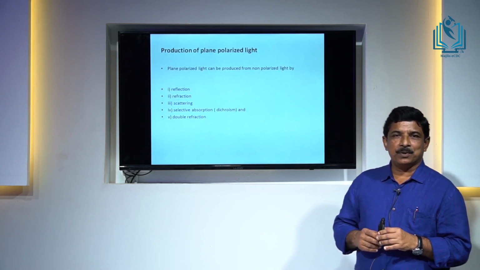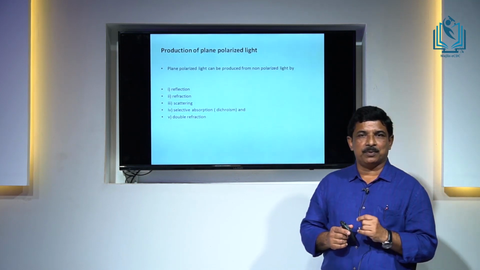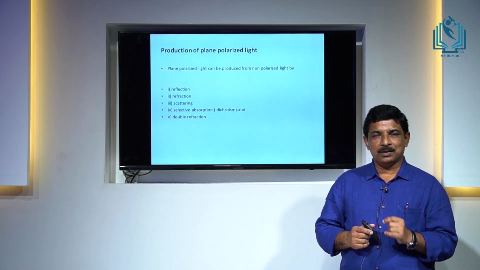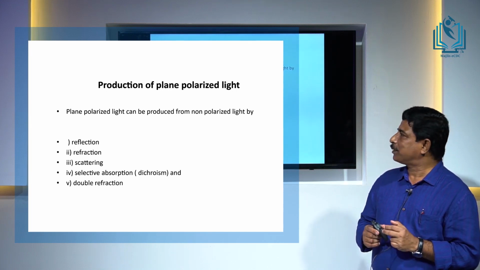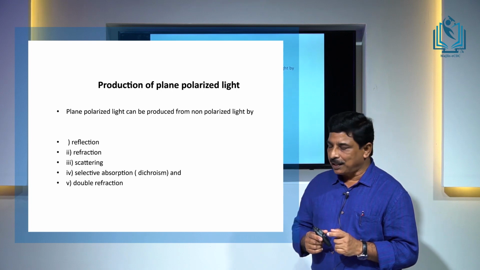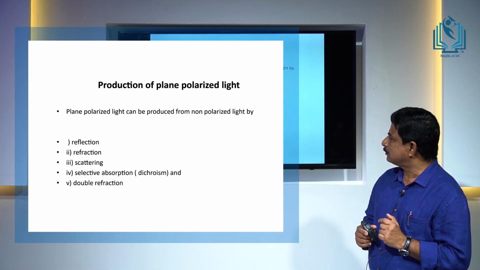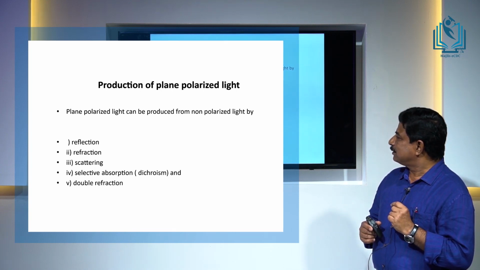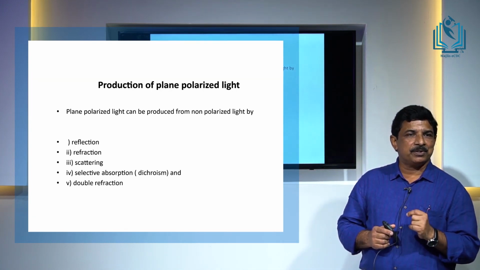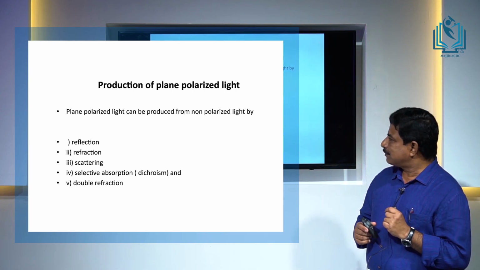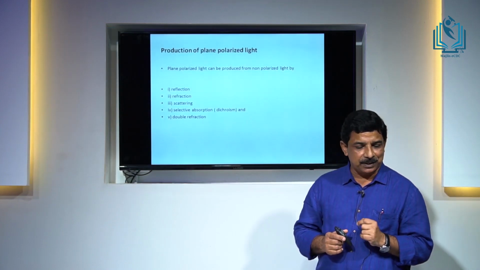Now, how can we produce plane polarized lights? There are different methods to produce plane polarized lights. One, by reflection. Two, it can be by refraction or by scattering or by selective absorption, that is also known as dichroism, and another effect by double refraction. Reflection, refraction and scattering are very much familiar to us, but selective absorption and double refraction are a new phenomenon, new effect. Anyhow, that we will be discussing in this chapter.